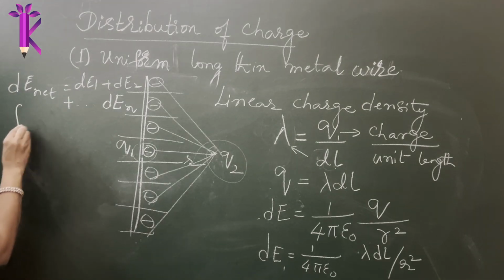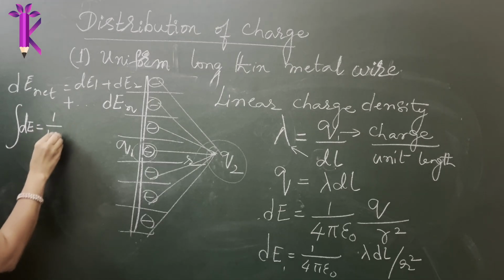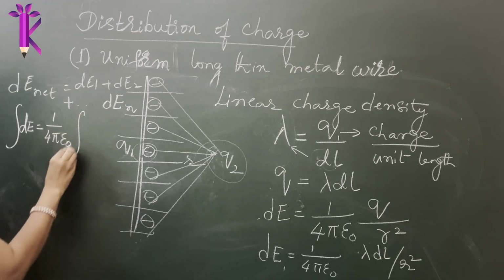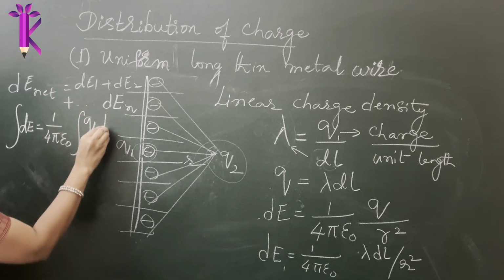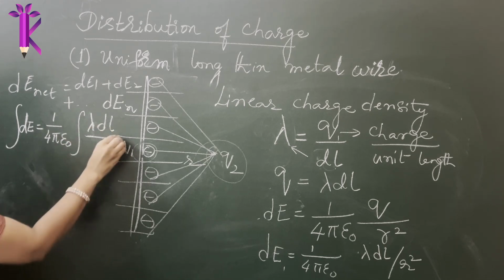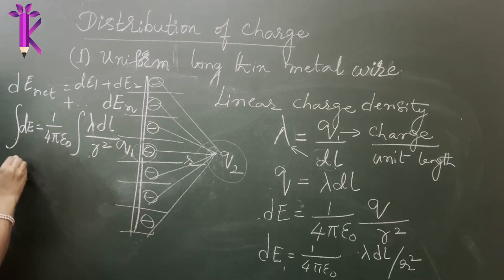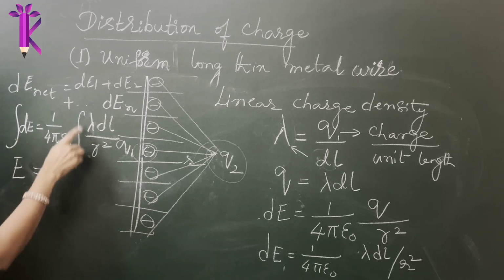So you do integral dE is equal to 1 by 4 pi epsilon naught into integral of lambda into dl divided by R square. Lambda is constant. Now in this integration, whichever is the variable quantity, you integrate over that.